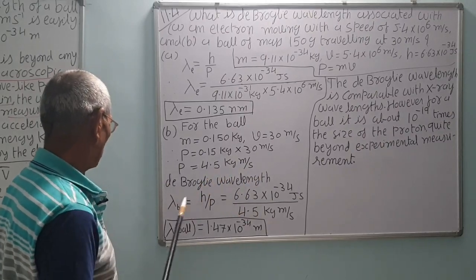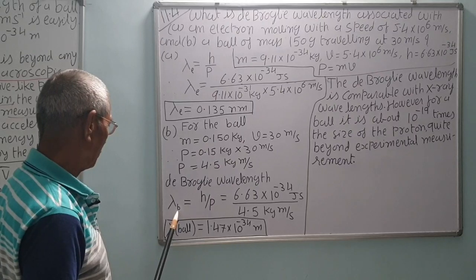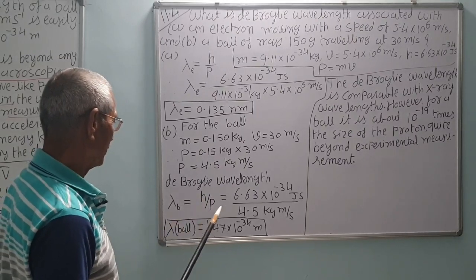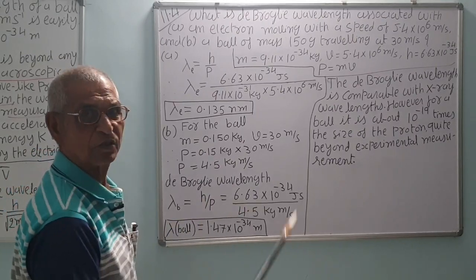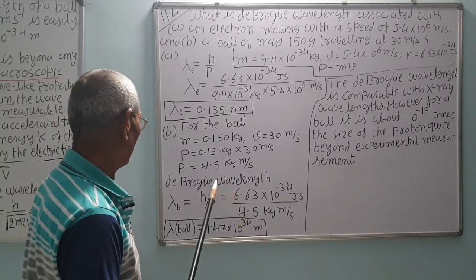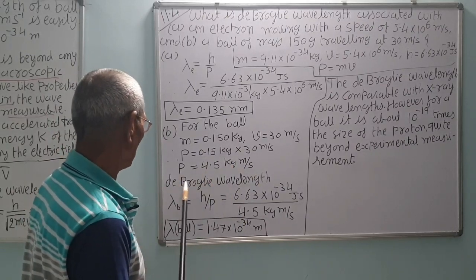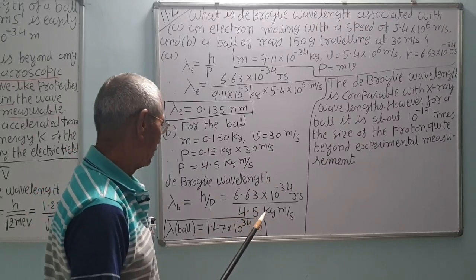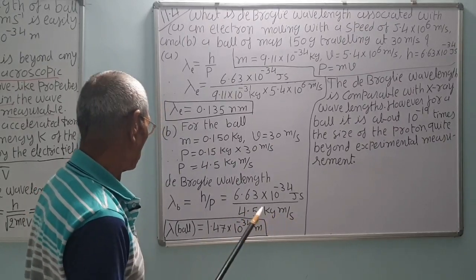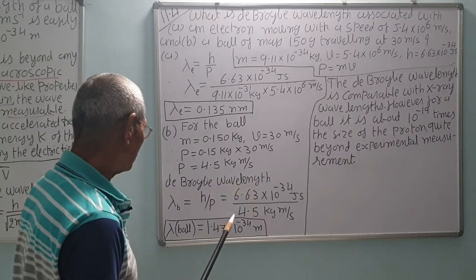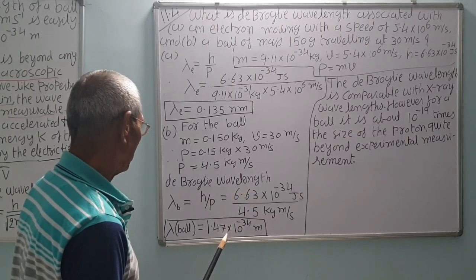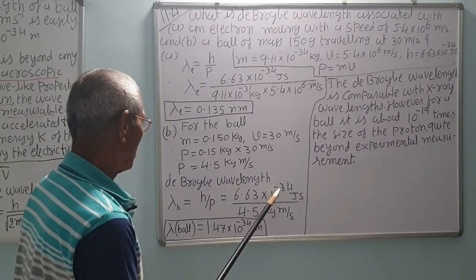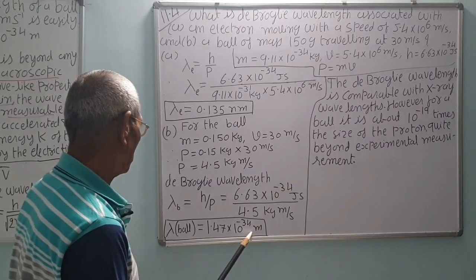So de Broglie wavelength lambda for ball is equal to h upon p, that is 6.6 into 10 raised to minus 34 joules second, upon momentum, which we have already calculated, 4.5 kg meter per second. This comes about 1.47 into 10 raised to power minus 34.